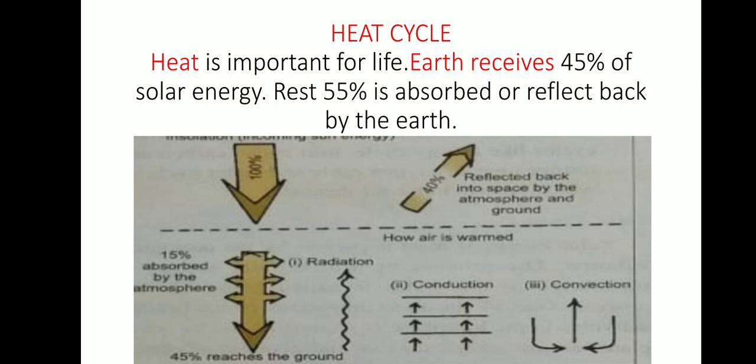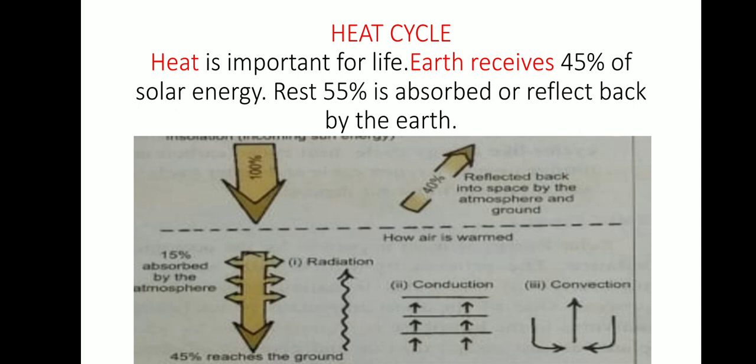Because on the way of the heat or sun rays, we have different layers of atmosphere. We have the ozone layer which absorbs the heat. On the way we have dust particles, and on the surface of the Earth we have snow covered peaks which act as a reflector. When the sunlight falls on it, it reflects back.